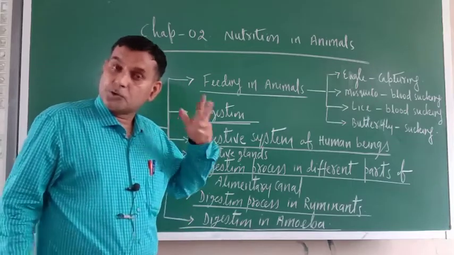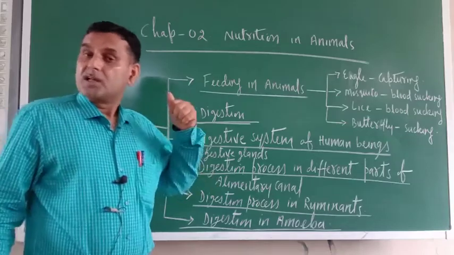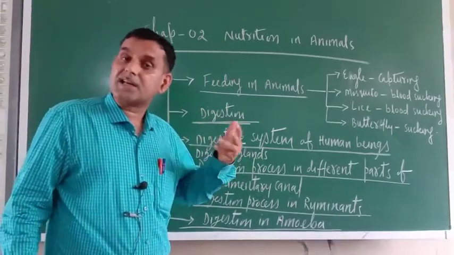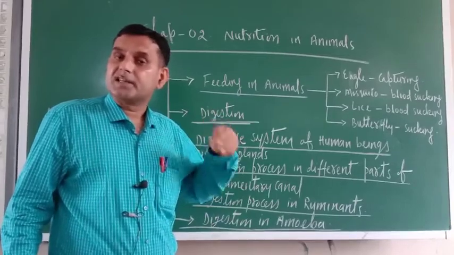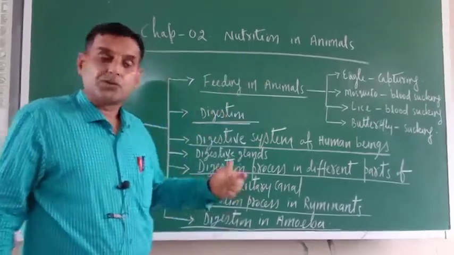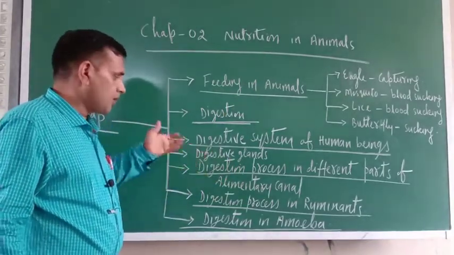Diabetic persons have a problem of not secreting insulin, which is why their body sugar level is higher. So these digestive glands are equally important for our body.